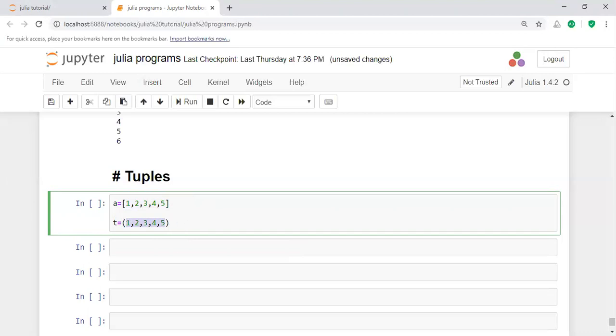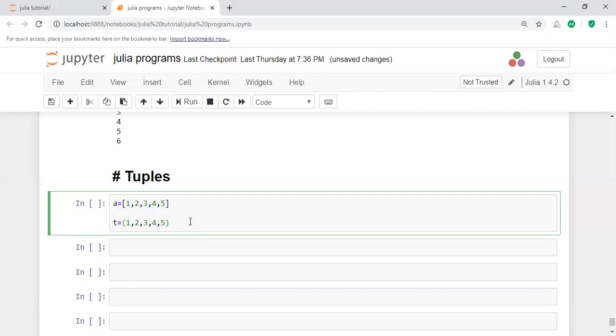The third important difference is that in an array you have the same type of element. In a tuple you may take different types of elements. That means the array elements have the same meaning, while the tuple elements have different meanings. That is one difference.